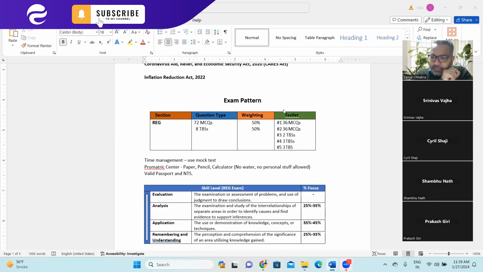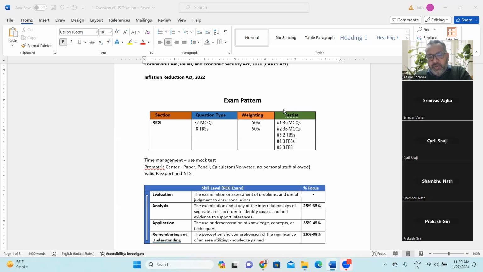But in the fifth testlet, there would be one long task-based simulation, and that would require almost 30 to 40 minutes, right? It can be the first, second, or third simulation. You can click on the button and see which simulation is the longer one. There would definitely be one long simulation in your fifth testlet.